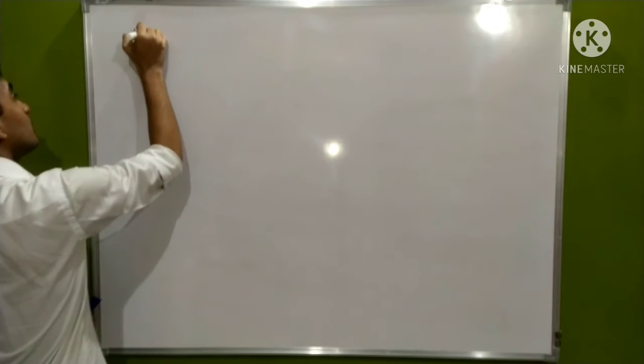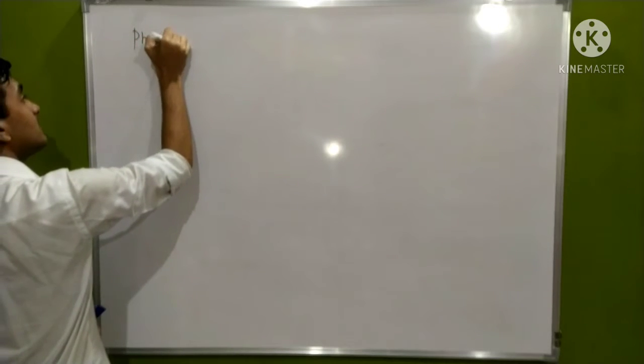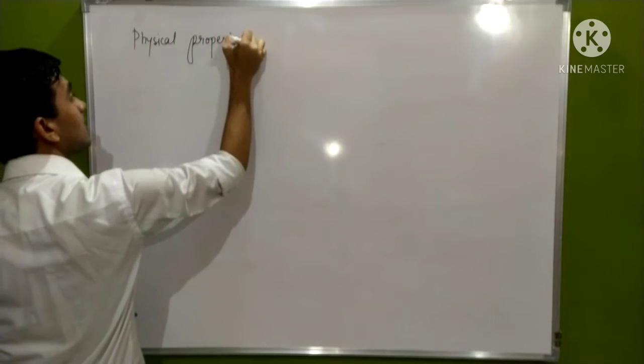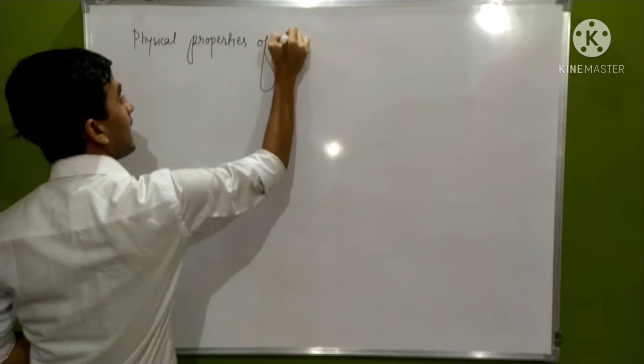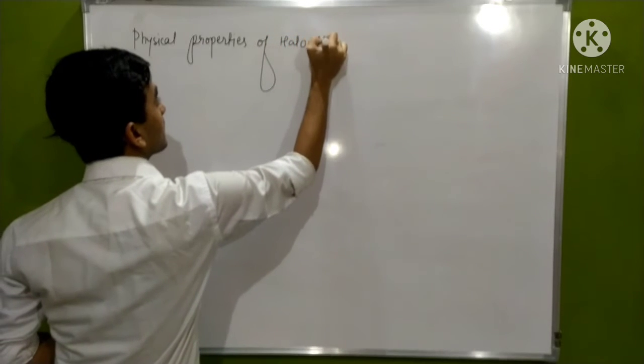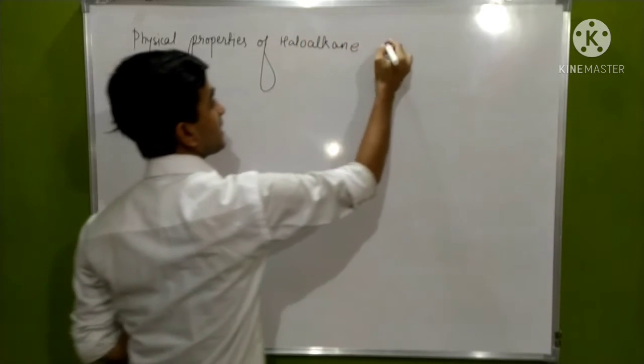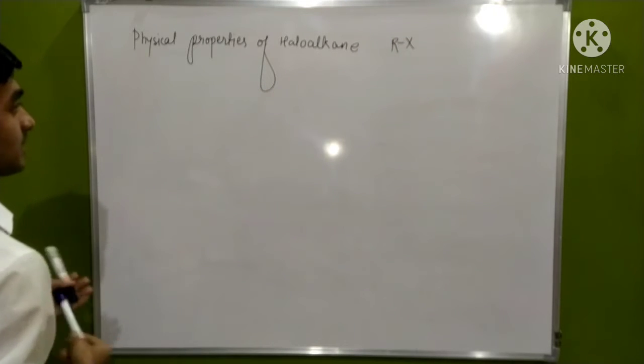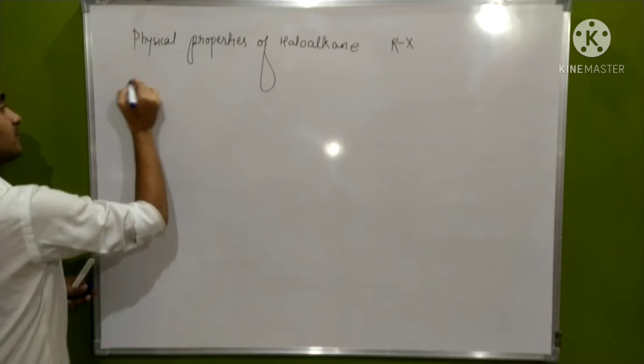In this module, we are going to discuss the physical properties of haloalkanes. The representation of haloalkane is done by RX. Some general physical properties are that